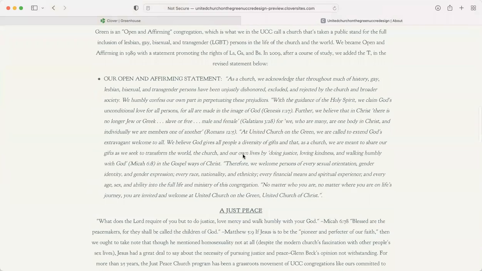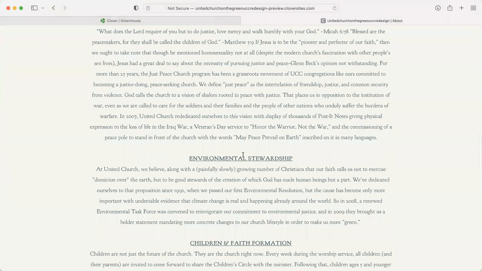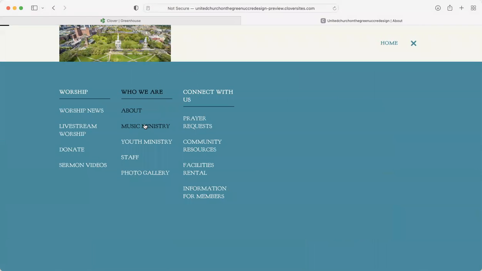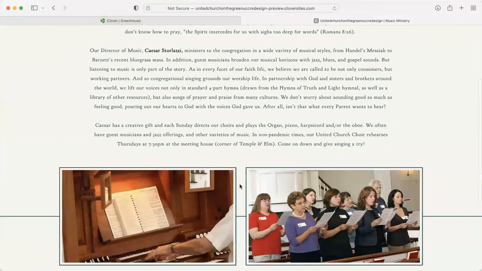It talks about the historic roots, what we stand for. And this all is carried over from the last website. So all this information is still accessible. We now have separate pages for the music ministry, and so that's mostly carried over.